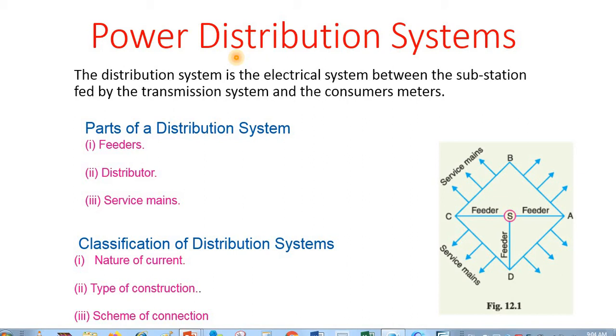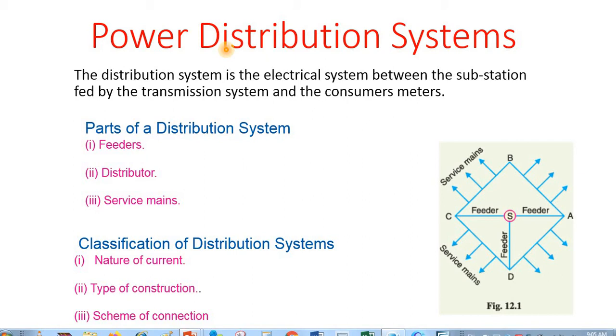Today we will try to learn about power distribution system, and at the end of this lecture you will be able to differentiate and identify different parts of the distribution system, for example feeders, distributors and service mains.